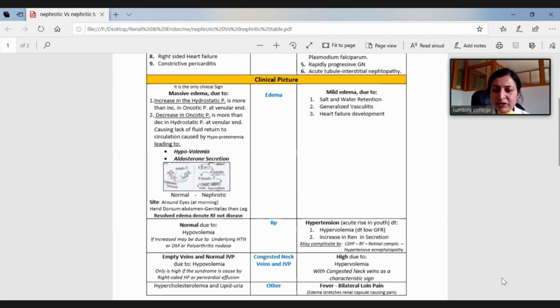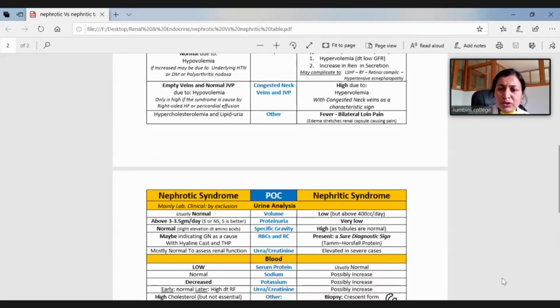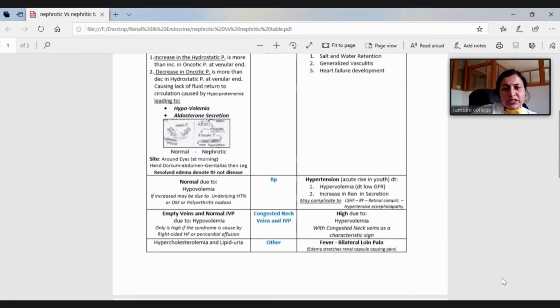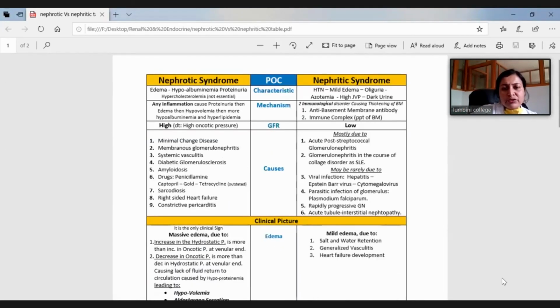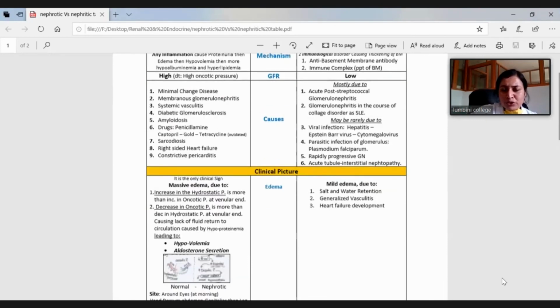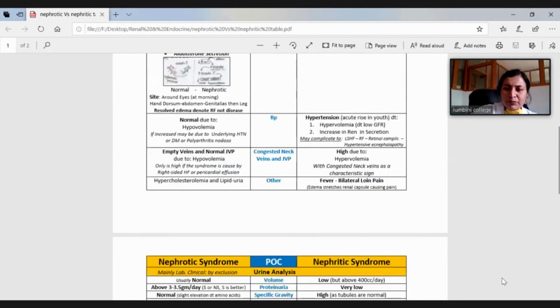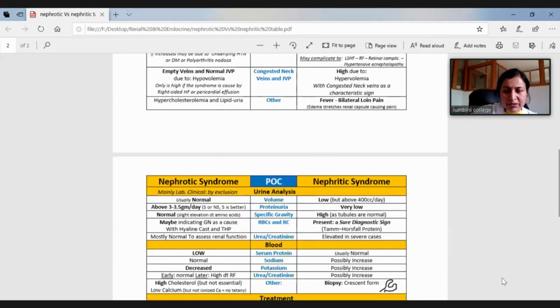Because of hypertension and hypervolemia, the neck veins and jugular venous pressure are also increased in nephritic syndrome. And then hypercholesterolemia, hyperlipidemia, and lipiduria are noted in nephrotic syndrome. Now, there are so many things we discussed. Basically, you need to remember massive proteinuria in nephrotic syndrome, mild proteinuria in nephritic syndrome.